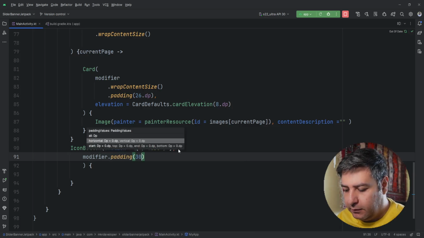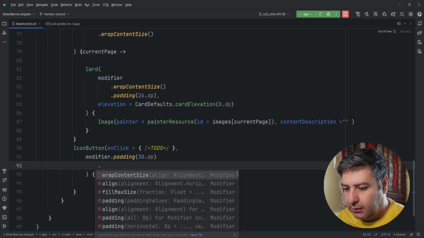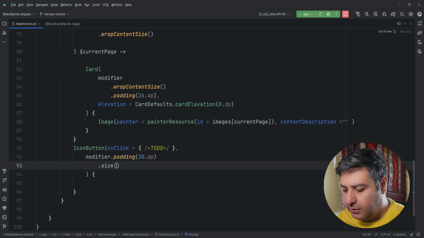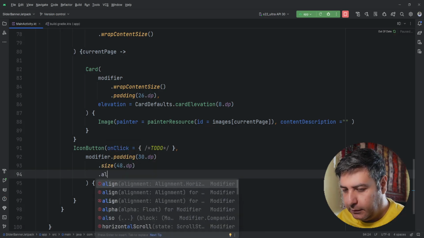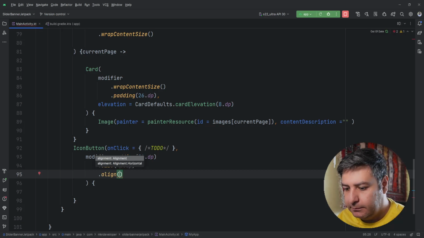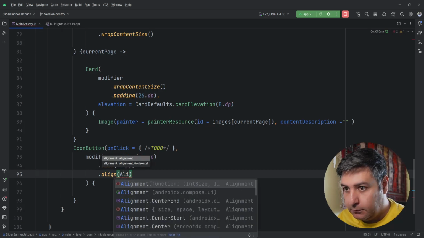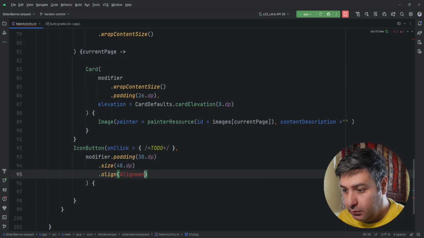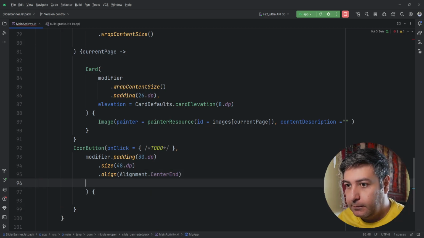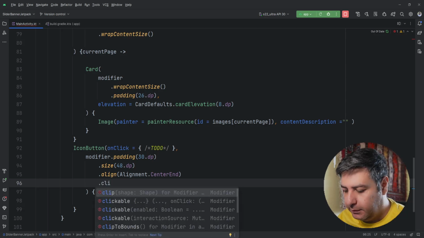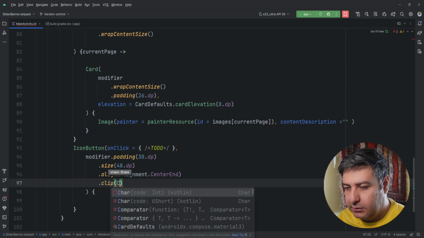A padding of 30.dp, then size of 48.dp, alignment dot center end, dot clip circle shape.